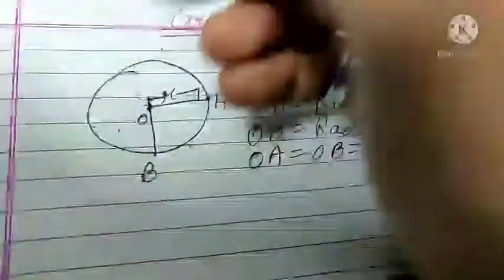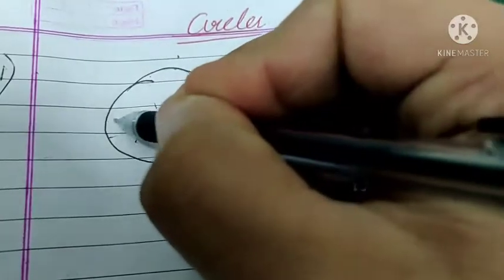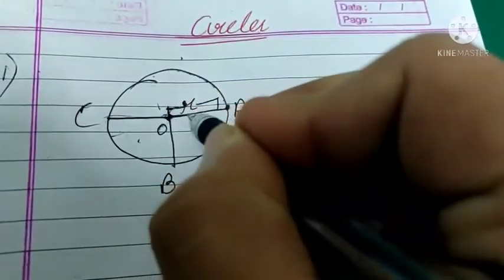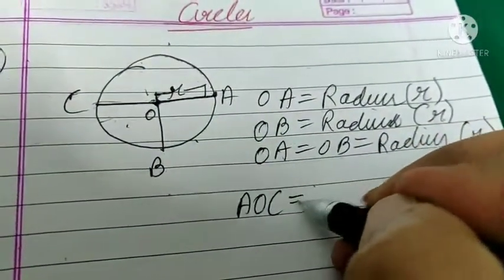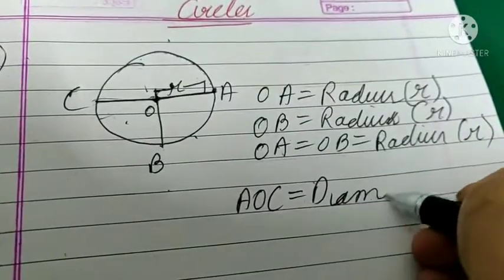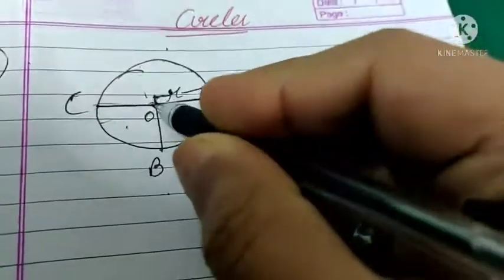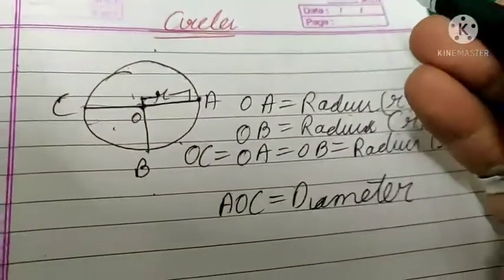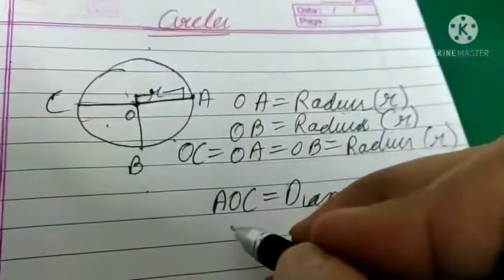Okay, and if you draw a line, AOC is a straight line. AOC is diameter. Here OC is also radius. Okay, this OC is also radius, and AOC is diameter.